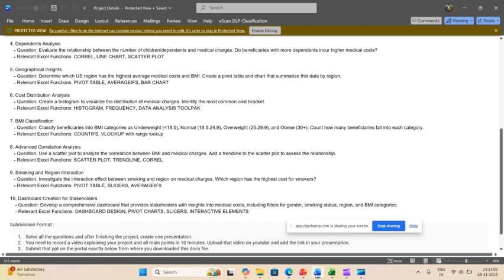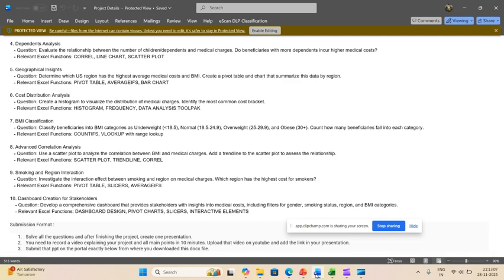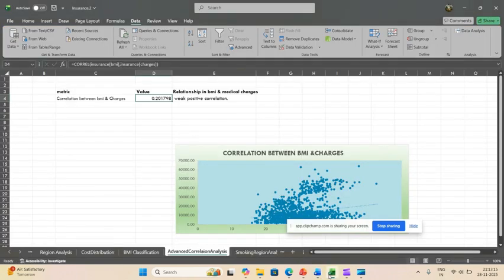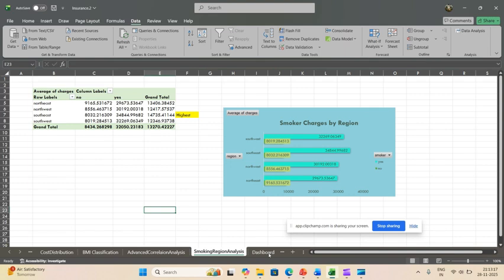Next question is smoking and region interaction. Investigate the interaction effects between smoking and region on medical charges, and which region has the highest cost for smokers. Here we clearly see, according to our pie chart, that the southeast region is the highest for smokers.